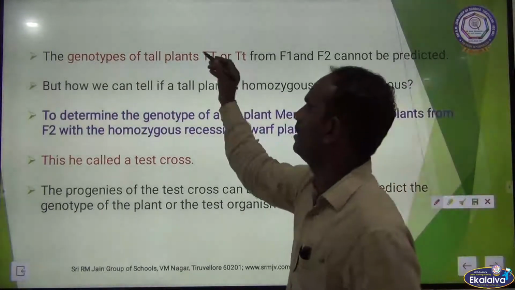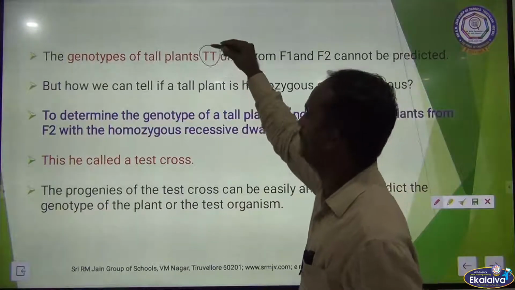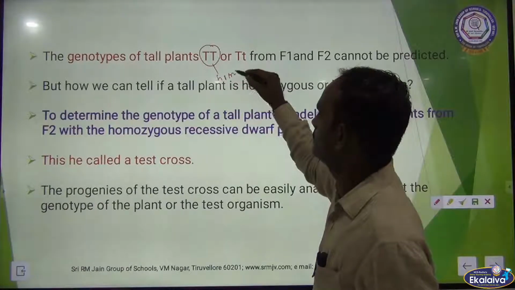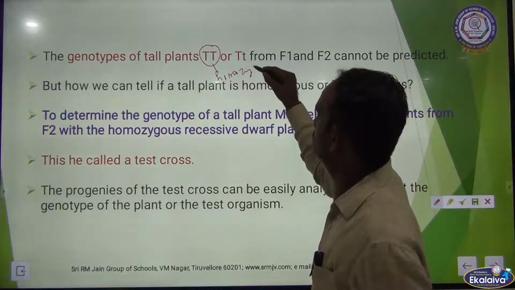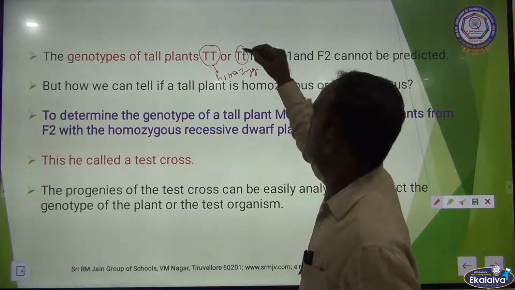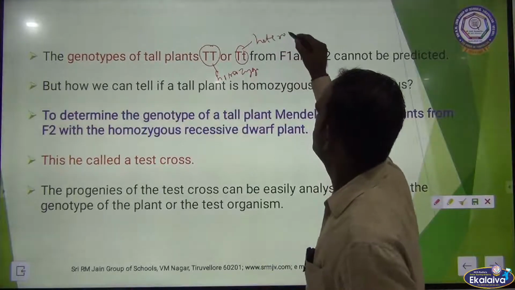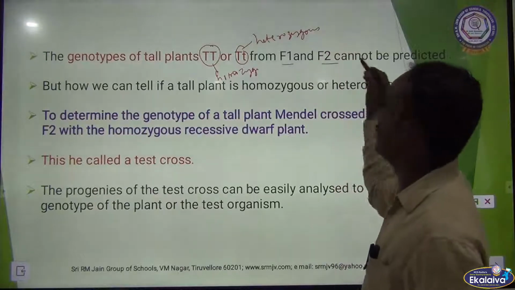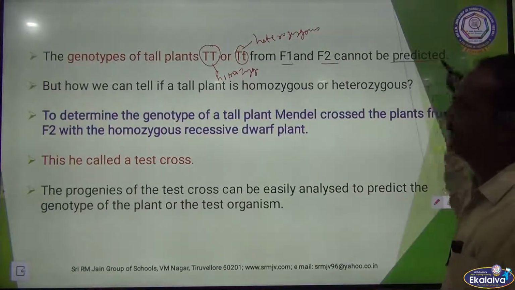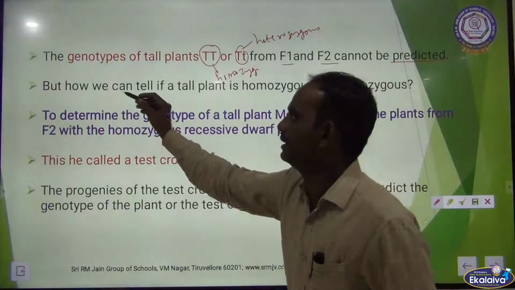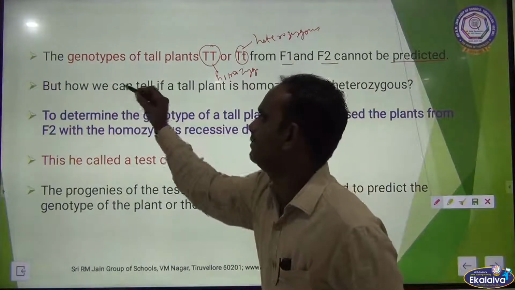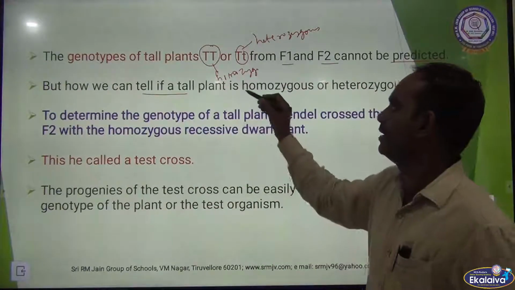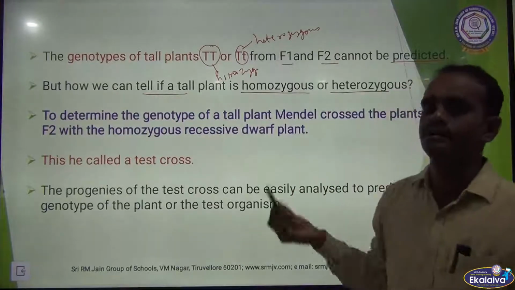The genotype of tall is maybe homozygous or heterozygous. From F1 and F2 it cannot be predicted, but we can tell if a plant is homozygous or heterozygous.